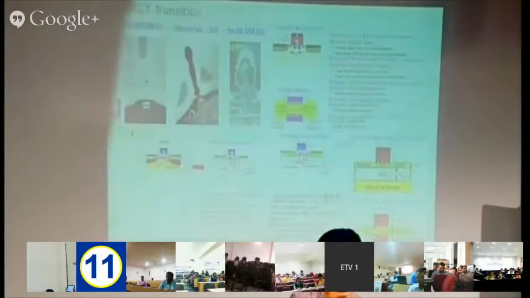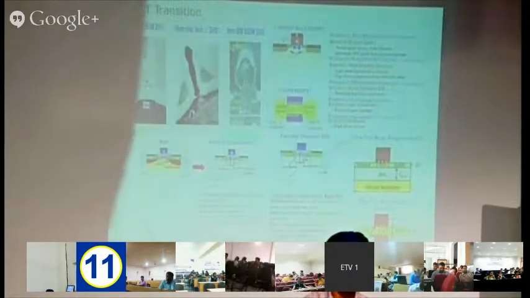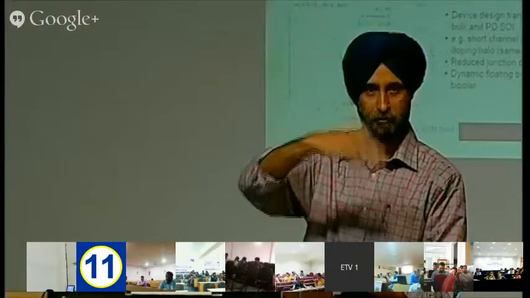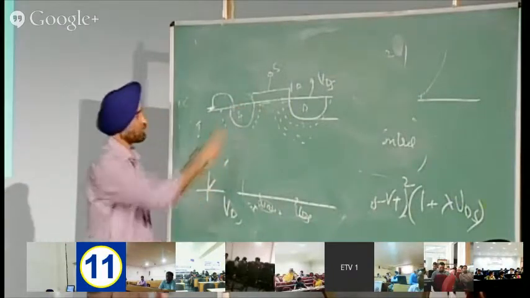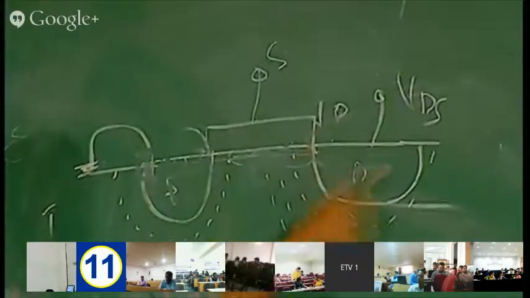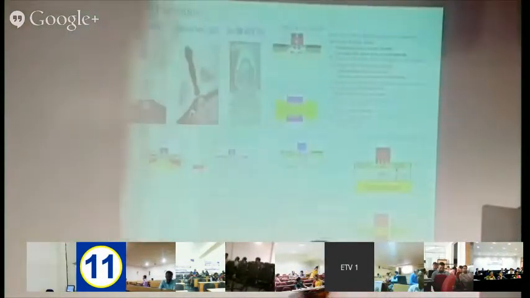So there is a concept of elevated source drain, Schottky source drain. We are putting a metal on top, or you can make it all of metal, a metal drain. So these kinds of devices are also manufactured.